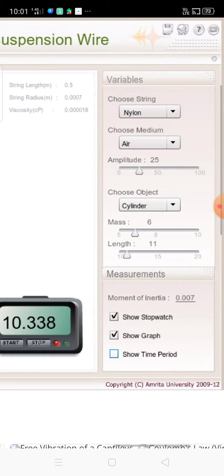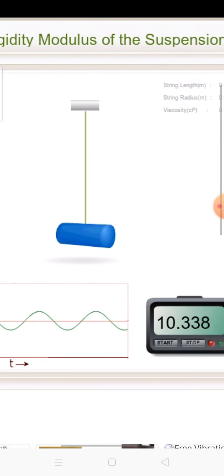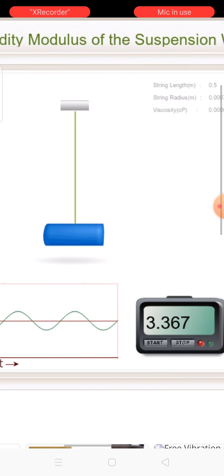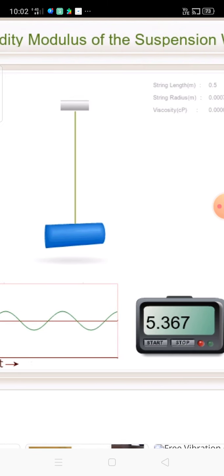Now I am doing a small change here. When I have chosen nylon as a string, air again, and the cylinder, I am showing the time period. I can start the operation by double clicking always. Started the oscillation, and notice the oscillation is continuously going.